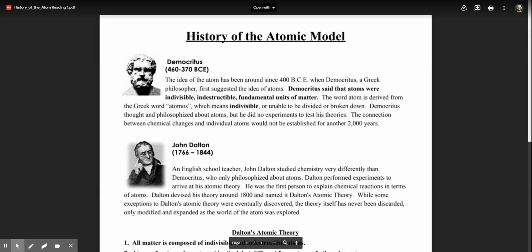History of the atomic model. Democritus, 460 to 370 BCE.